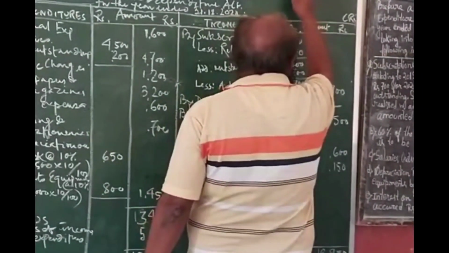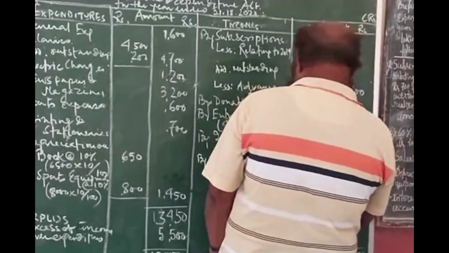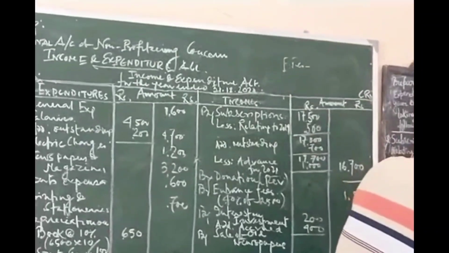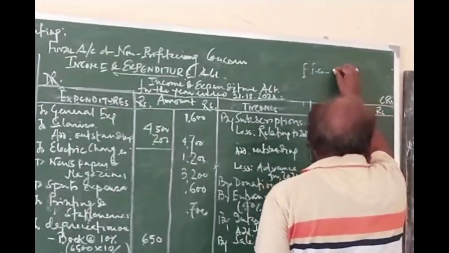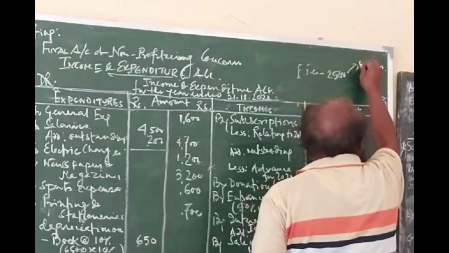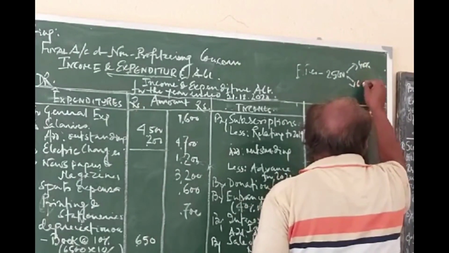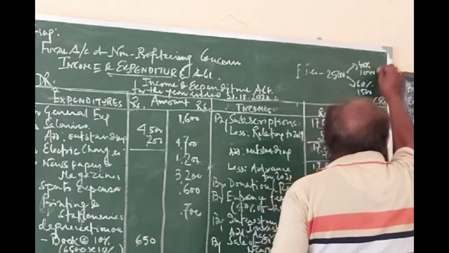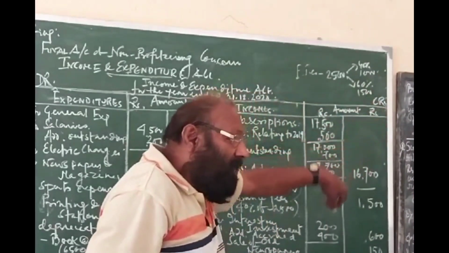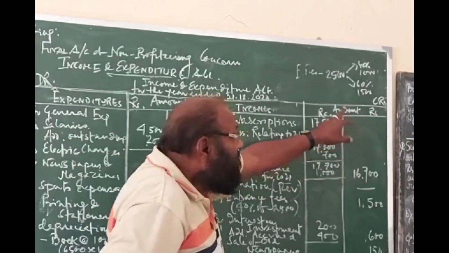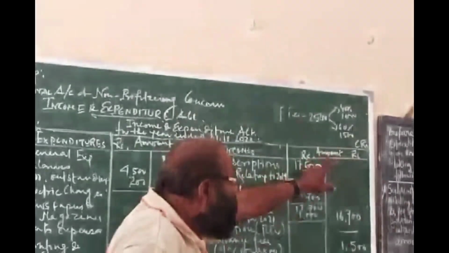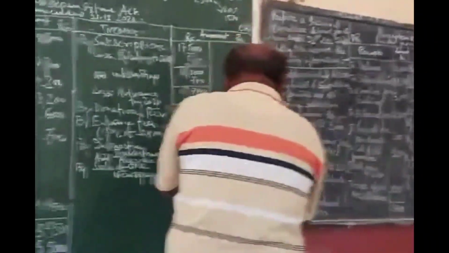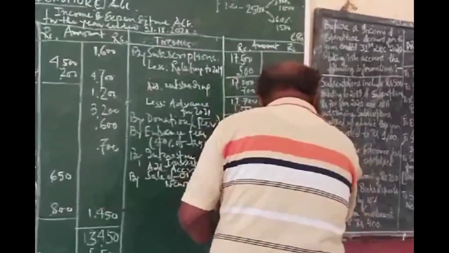So the entrance fees, how much do you receive? It is 2,500. 2,500 is the entrance fee. 40% revenue, 60% capital. 60% means 1,500 and the revenue part is 1,000. So only the revenue part, that rupees 1,000, should come in the income and expenditure account. Clear? And the other 60%, that is 1,500, should go to the balance sheet. Clear? So that is 1,000.